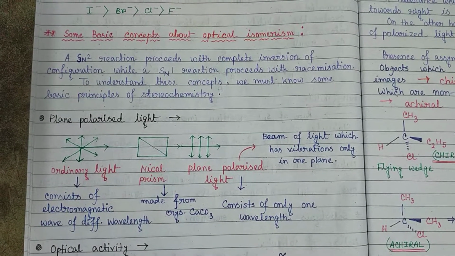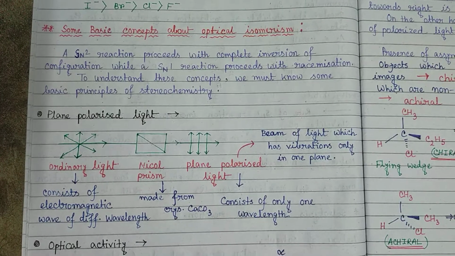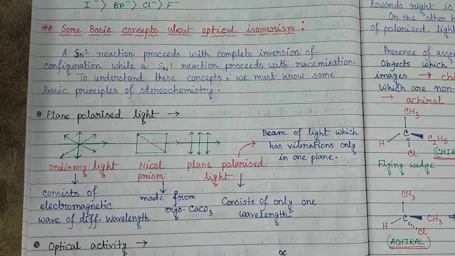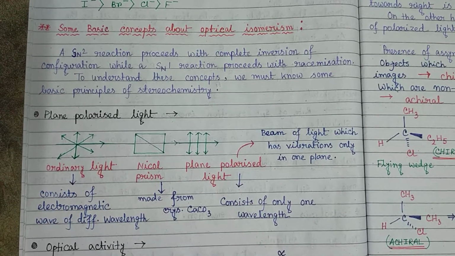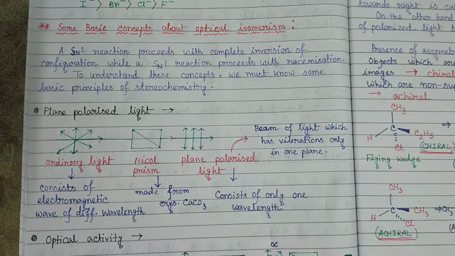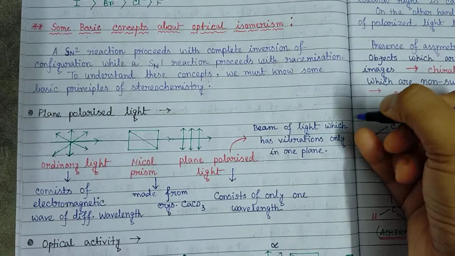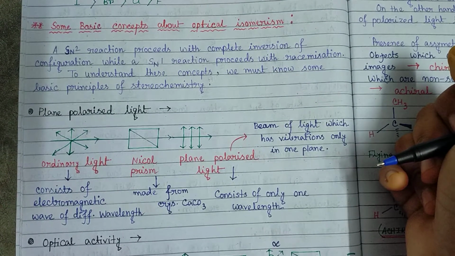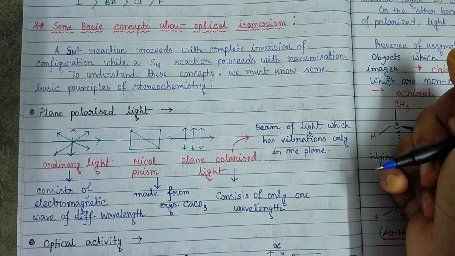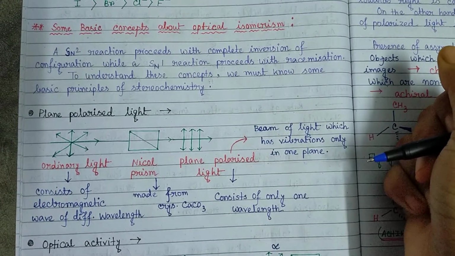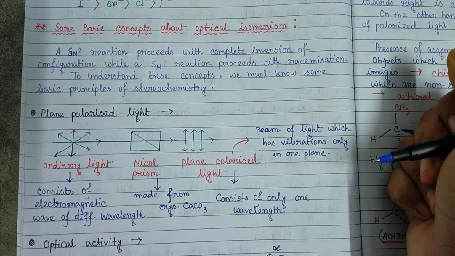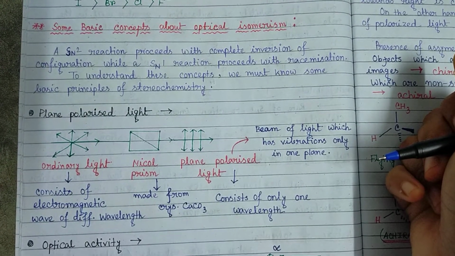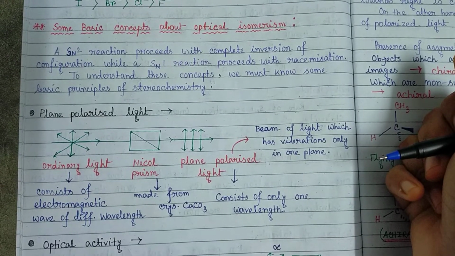This video is going to be on the chapter Haloalkanes and Haloarenes, class 12. In the previous discussion, we have observed that an SN2 reaction proceeds through the complete inversion of configuration of the alkyl halide, and the SN1 reaction proceeds through racemization, which involves retention and inversion of configuration. So to understand all these concepts related to stereochemistry, let us have some basic knowledge on stereochemistry.